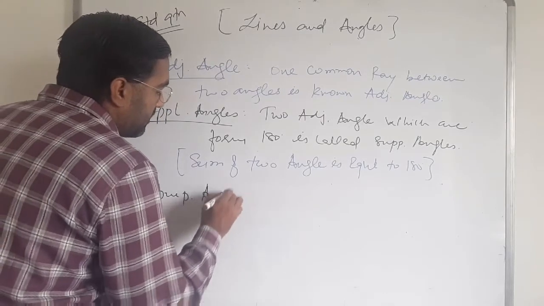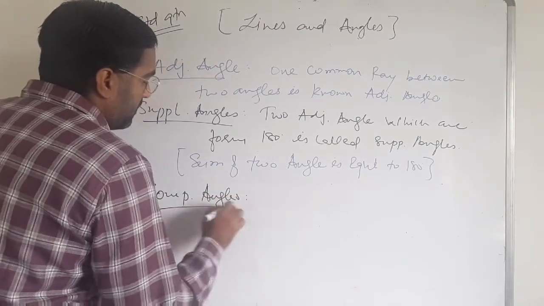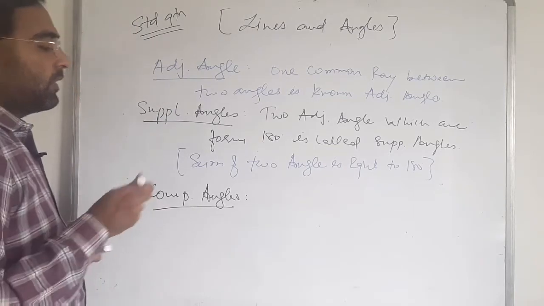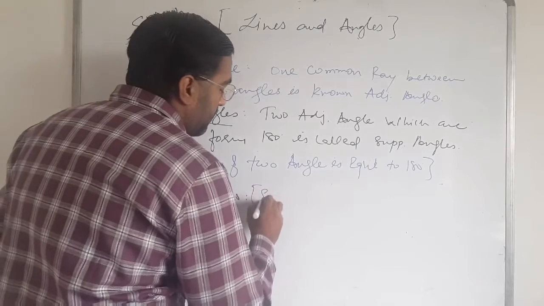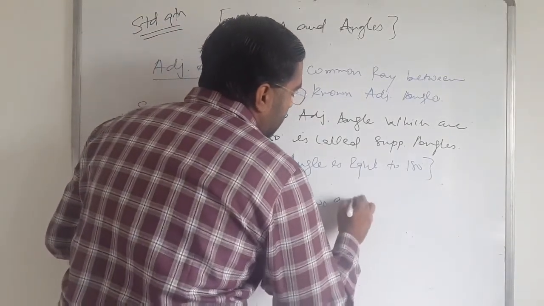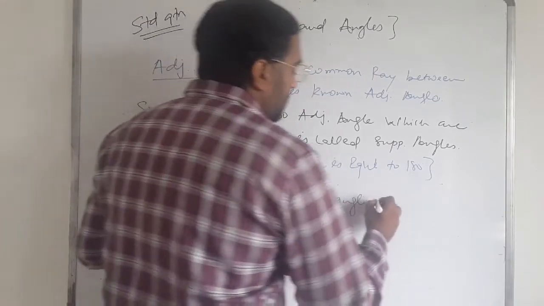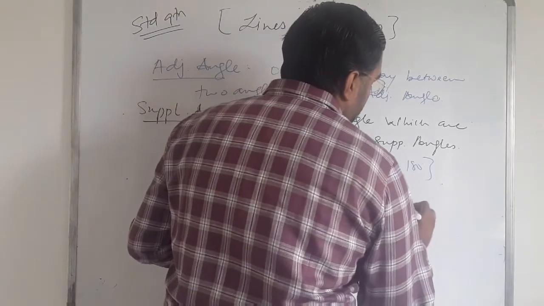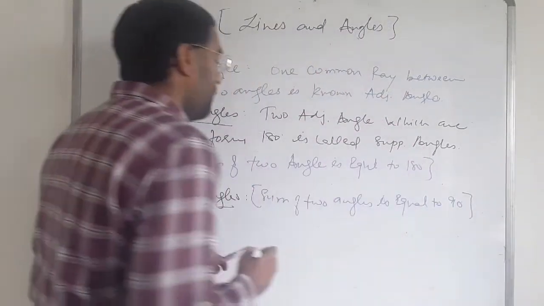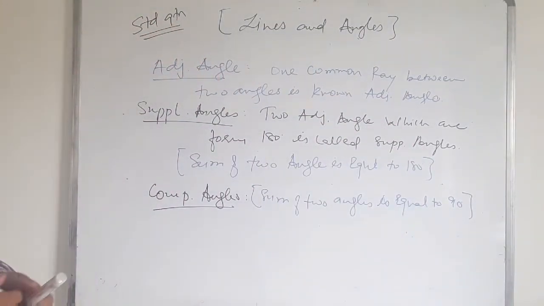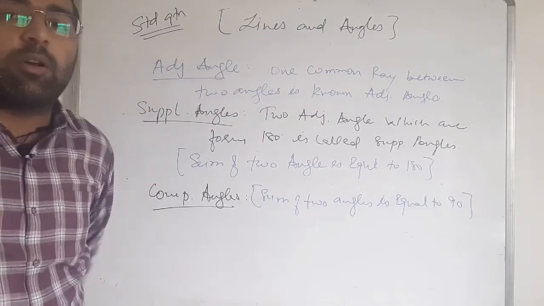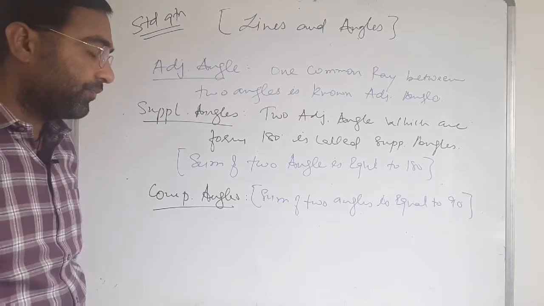Complementary angles: the sum of two angles equal to 90 degrees is called complementary angles.